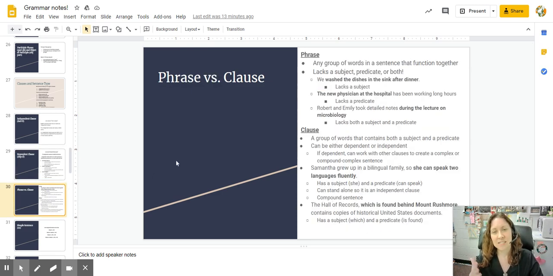And finally, the difference between a phrase and a clause is very simple. A phrase is missing something. Either it's missing a subject or it's missing a verb, or sometimes it's missing both. Like on the way to grandmother's house. Well, I don't know, that's a prepositional phrase. I have no subject, I have no verb. So a phrase is missing a subject or missing a verb or missing both of them. A clause has a subject, it has a verb, and it can stand by itself most of the time.